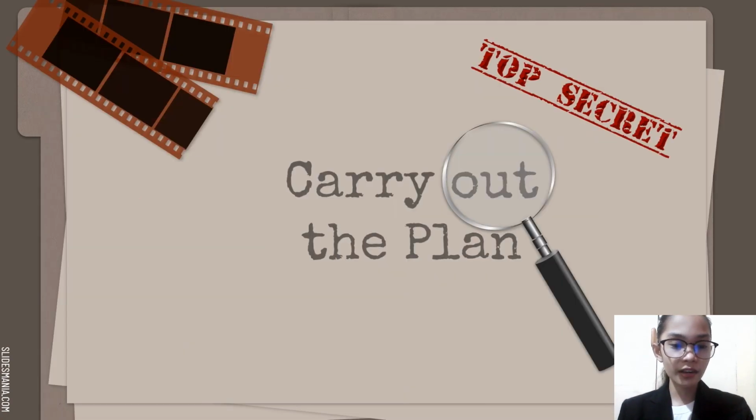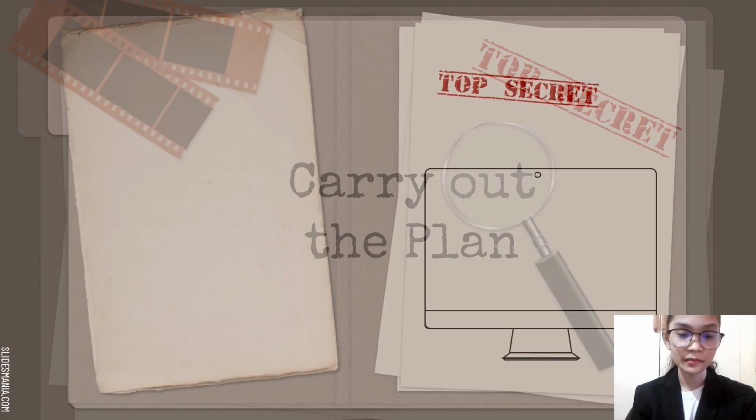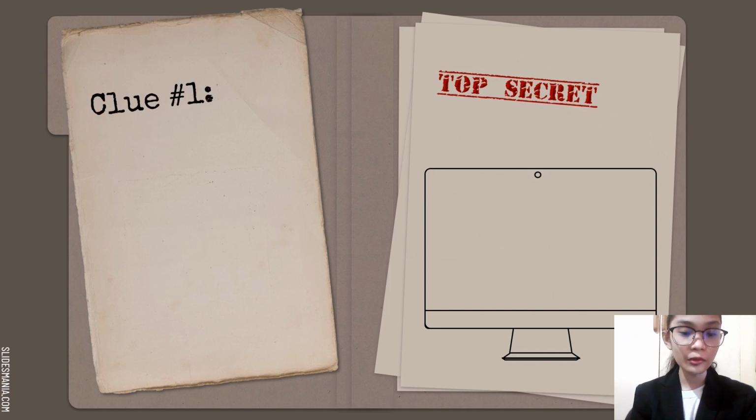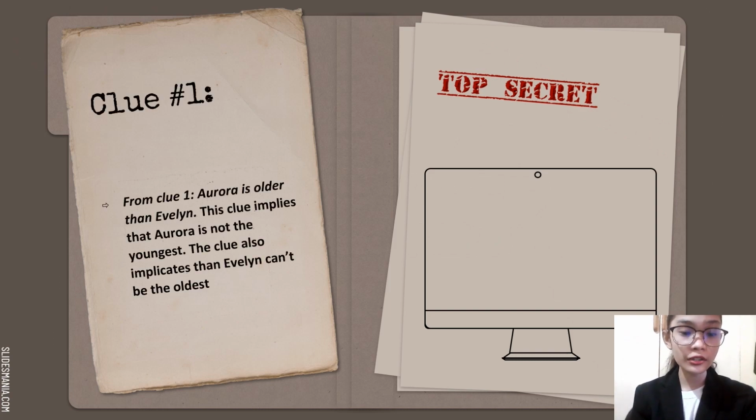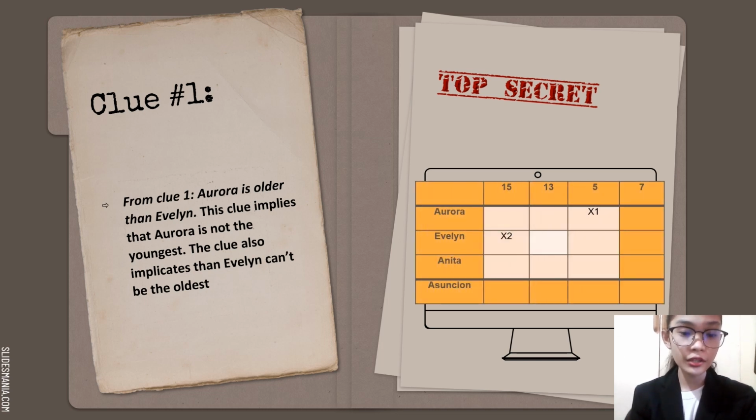Now, let's carry out the plan. From clue number 1, Aurora is older than Evelyn. This clue implies that Aurora is not the youngest. The clue also implicates that Evelyn can't be the oldest. With this, we cross out the age 5 for Aurora and age 15 for Evelyn in the table.